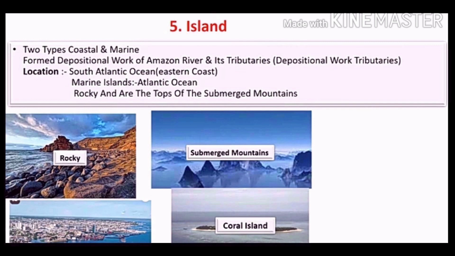Now we will see the marine islands. Marine islands are part of the mainland of Brazil. These islands are located in the Atlantic Ocean about 300 kilometers away from the mainland of Brazil. Marine islands are rocky and they are the tops of submerged mountains. In this way, we have learned about the five physiographic divisions of Brazil.